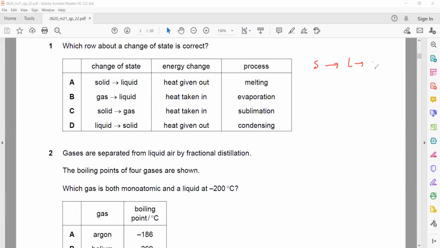And what do we call that change, if a solid directly changes to gas? We call that sublimation. So C will be the right answer.